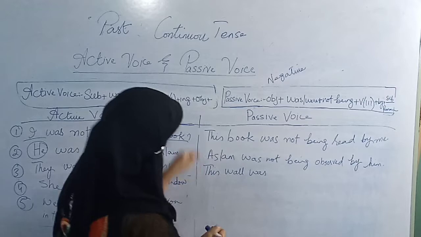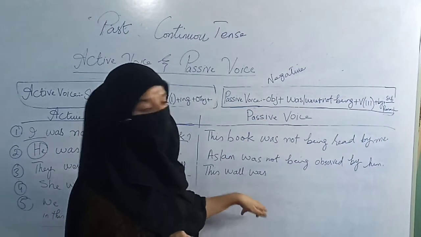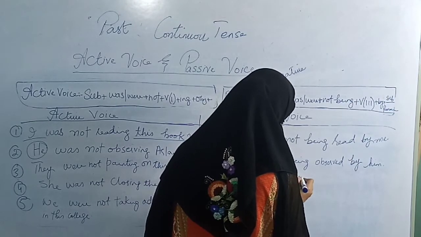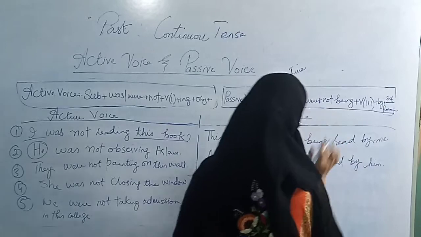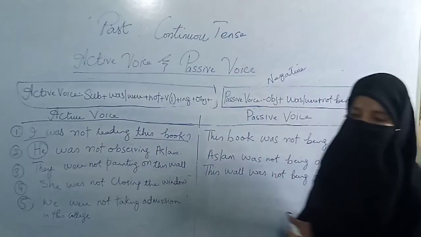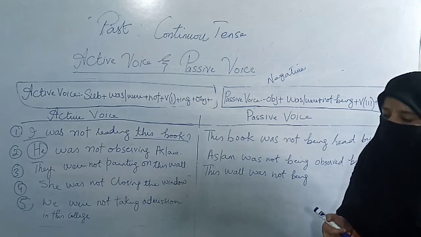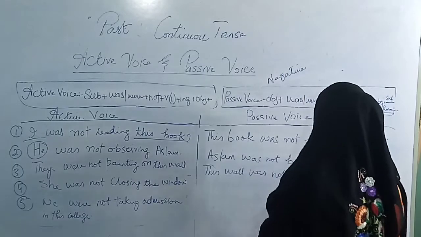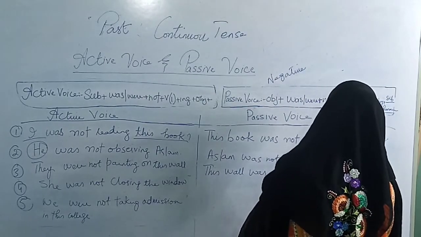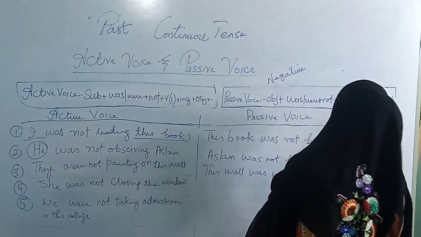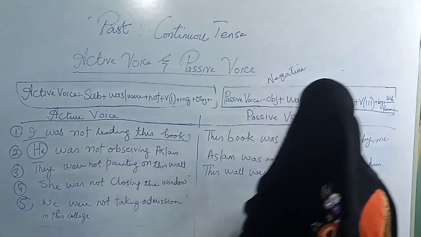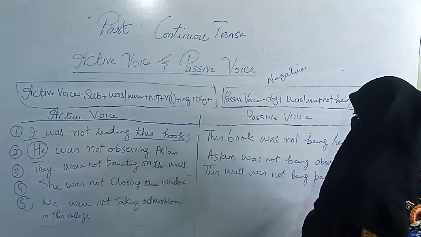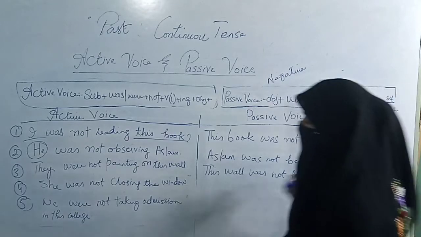If I would write here these walls, then verb will come here. Okay, this wall was not being. Now painting. Okay, painting, it means here paint has been used as a verb. So the third form of verb is painted. Then by will come according to formula, and at last you will apply them. This wall was not being painted by them.